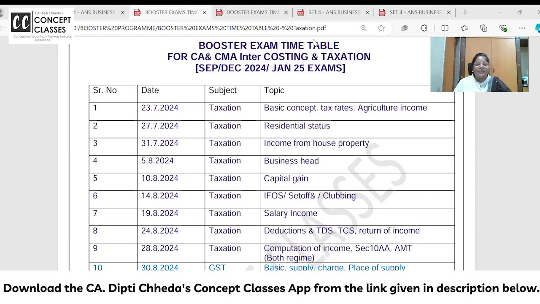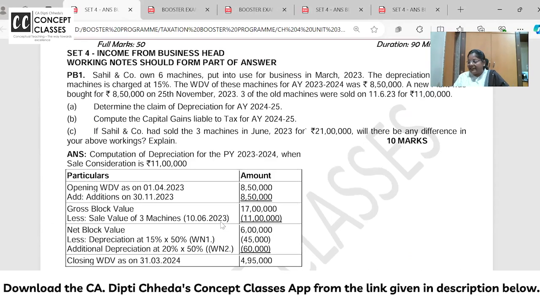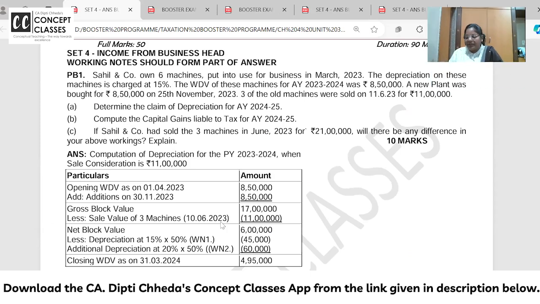All the best to all of you who have written the exam and gained super duper confidence. It takes daring. I was so happy, I'm telling you from the bottom of my heart, to see all your messages: Ma'am, business head paper done. It takes guts to write a chapter-wise exam and it takes guts to write the business head exam. The first question I have given is a hot favorite for both CA and CMA exams for 5 to 7 marks, but I gave more marks for the working.